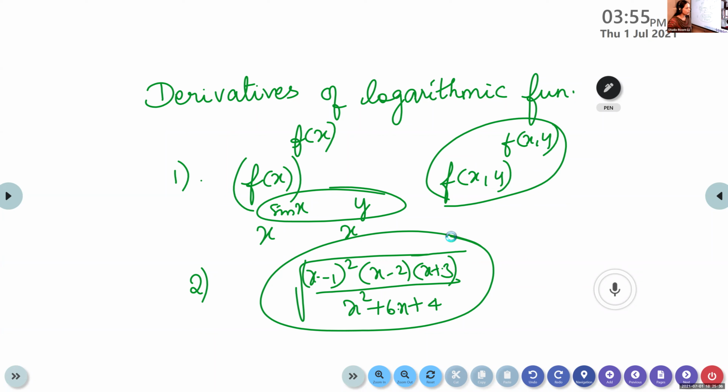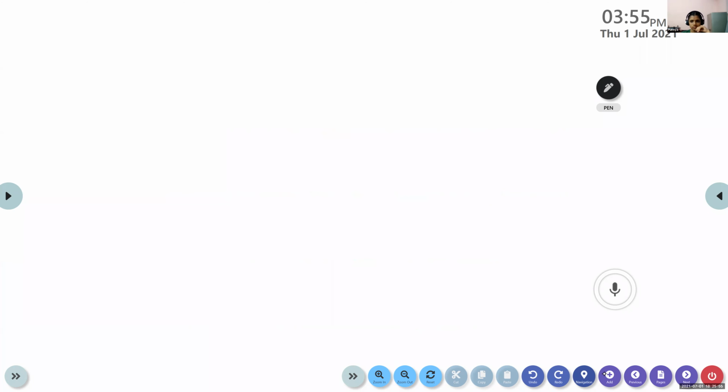Log is defined for only? Yes, what you discussed last year. Logarithm is defined for only positive real numbers. Log is defined for only positive numbers, positive real numbers.